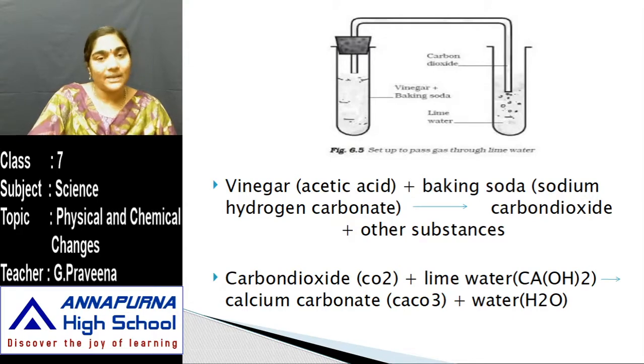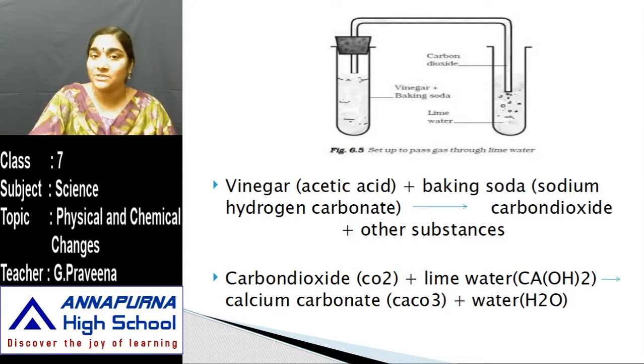So here, when vinegar and baking soda are mixed together, a gas is released. You should make sure that gas comes in contact with lime water. When carbon dioxide comes in contact with lime water, you can see that the lime water changes its color to milky white. When carbon dioxide and lime water are mixed together, they form calcium carbonate, and also water is evolved. So carbon dioxide, when it comes in contact with lime water, changes its color to milky white. In the sense, a new substance is being formed there.